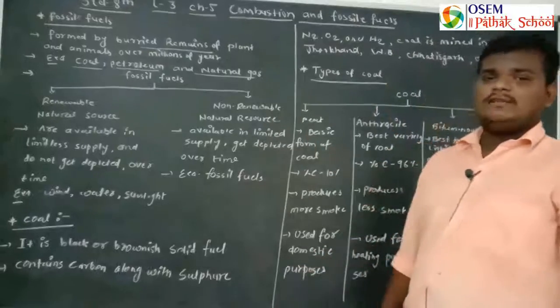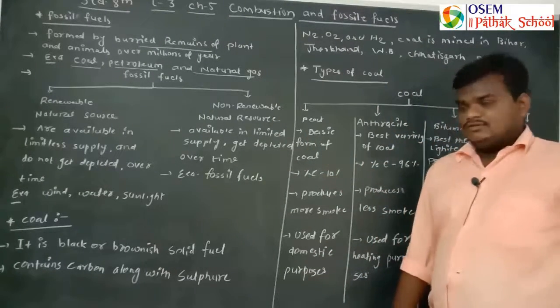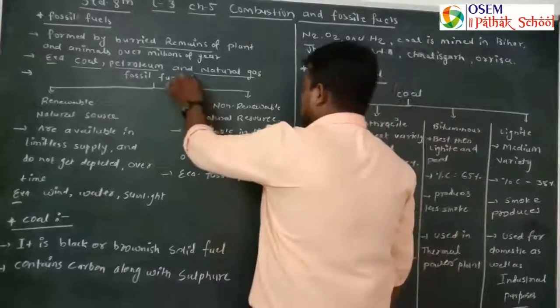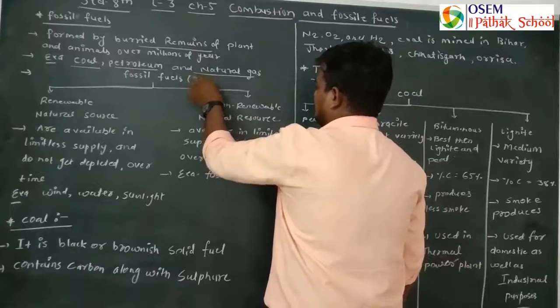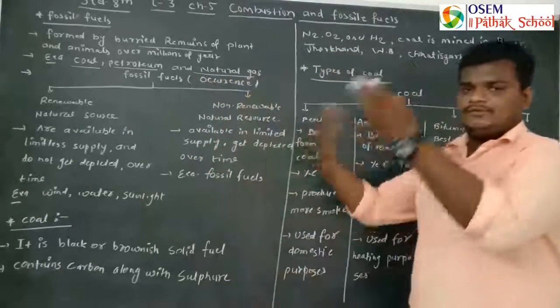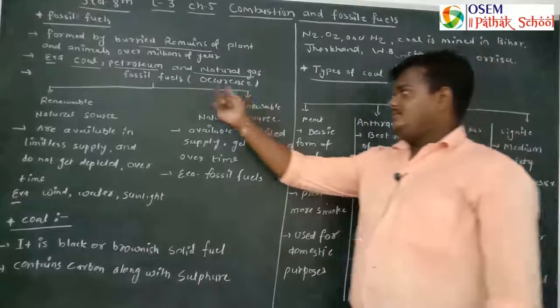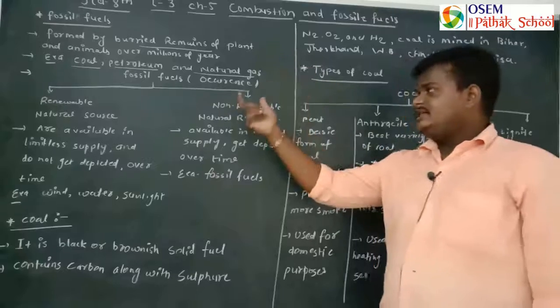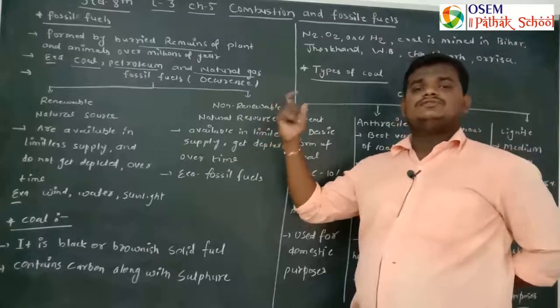So how can fossil fuels be differentiated? They are differentiated on the basis of occurrence, that is, where and through which medium they come out. Fossil fuels can be differentiated into two types on the basis of source.